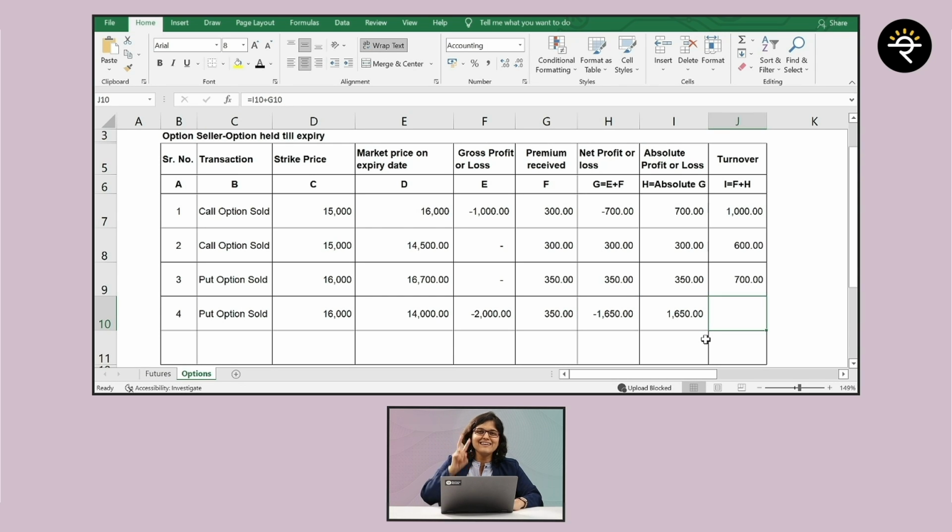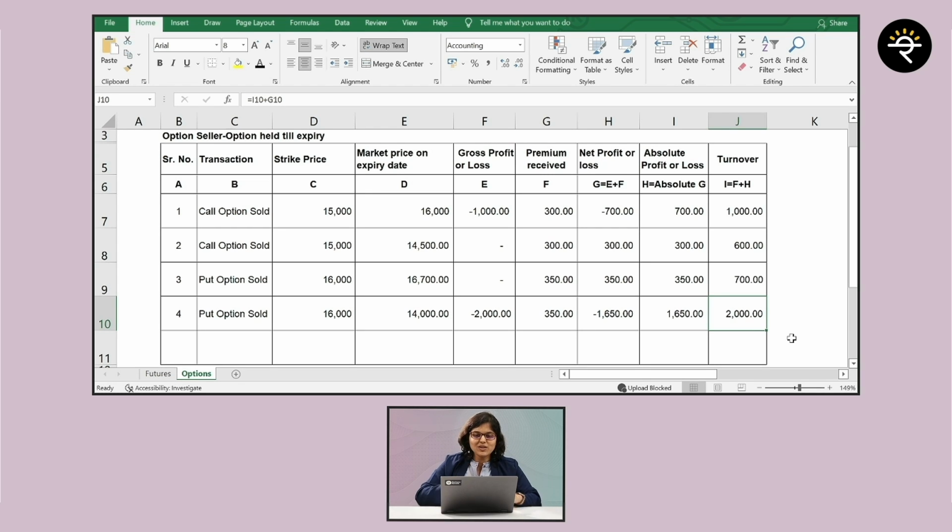Again, you are going to add 2,000 rupees. What is 2,000 rupees? The premium received, right? And that, you're going to add up the amount of premium received, which is going to be 350 rupees. So your total is going to be 350 plus 1,650, and that comes to 2,000 rupees.